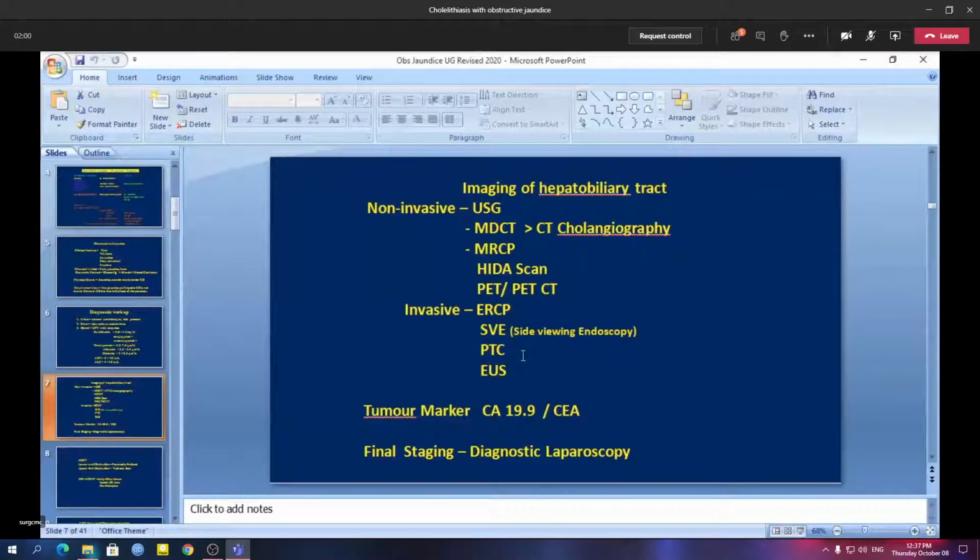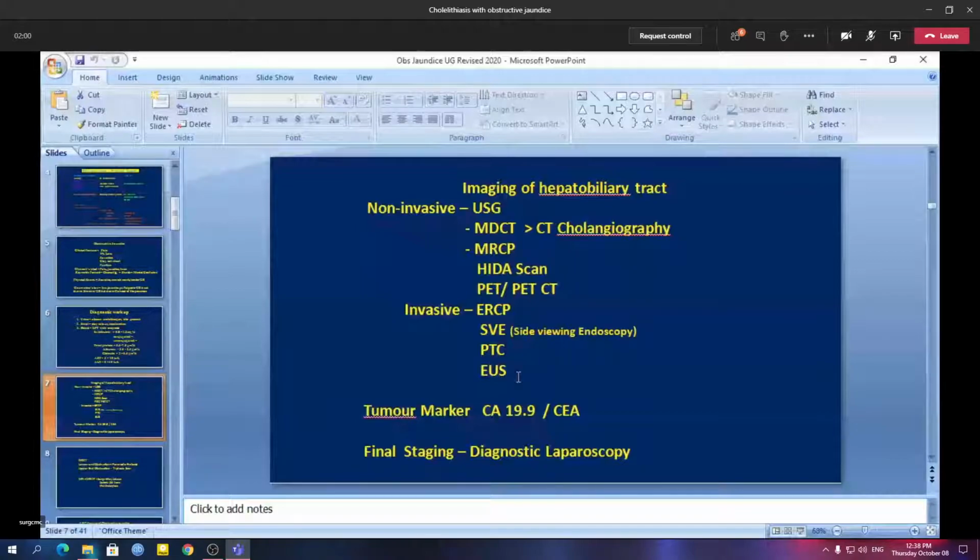Endoscopic ultrasonography, as we just discussed, is another imaging option, particularly in doubtful cases of malignant biliary obstruction. Say there is a very small periampullary carcinoma or a very small carcinoma of the head of the pancreas, which is not visible in the MDCT, PET scan or MRCP.